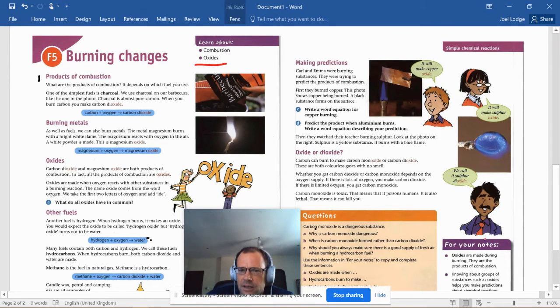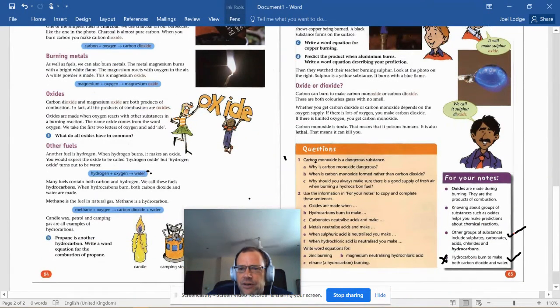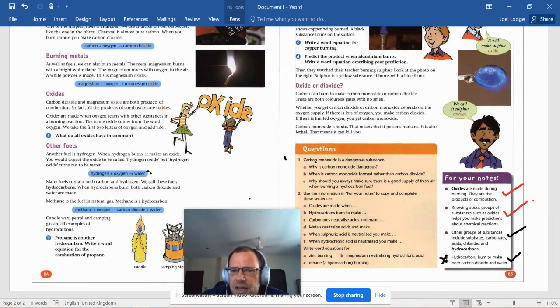What are oxides? So for your notes, this lesson, oxides are made during burning. And they are the product of combustion. Doesn't matter what you're burning, you're always going to come out with an oxide at the end of it in some form or another. So we can know about groups of substances like oxides, and it helps you make predictions about what kind of chemical reaction is going to happen. If we know an oxide is being formed, for example, and we burn carbon and oxygen, we're going to end up with an oxide. And it's a carbon oxide or carbon dioxide.